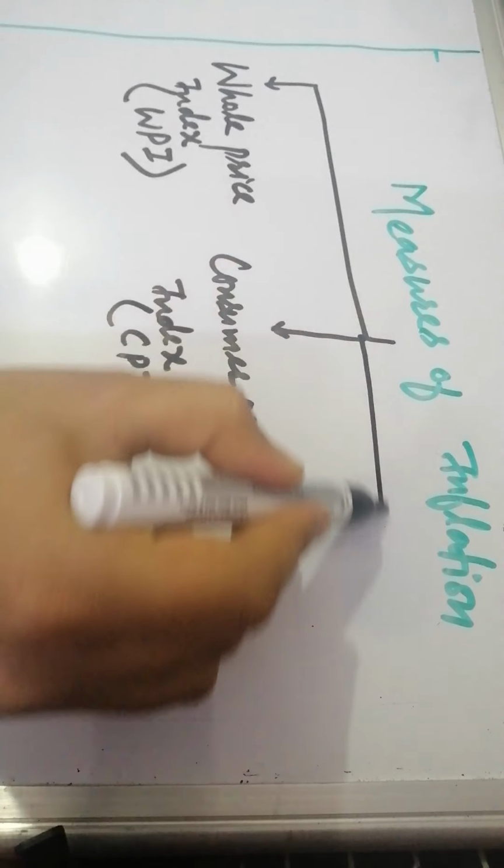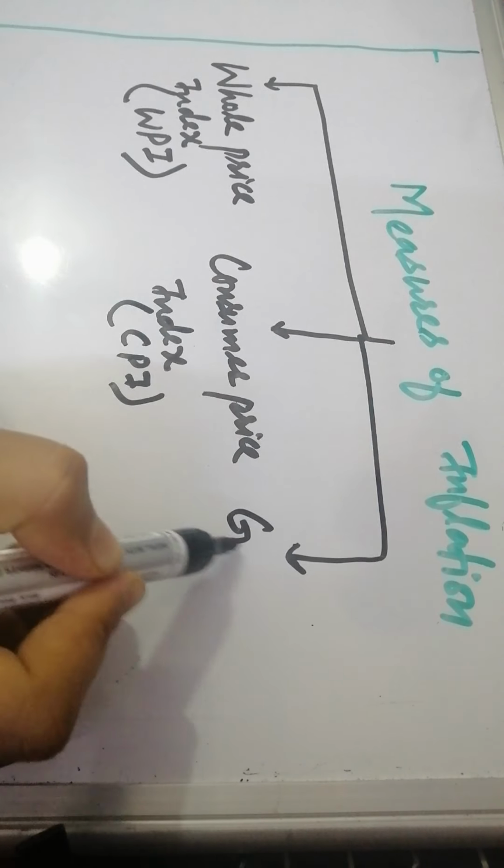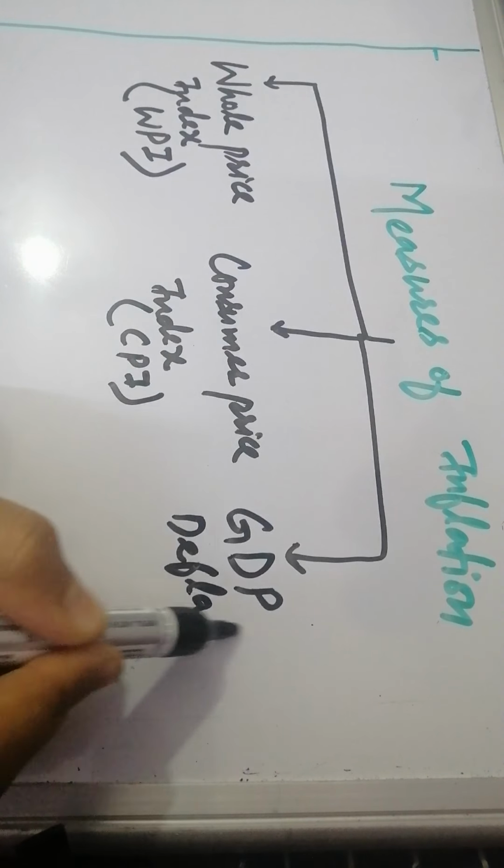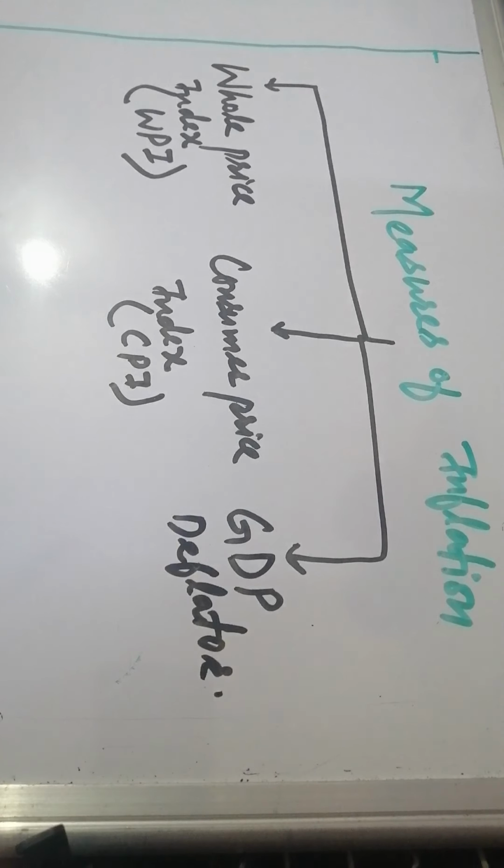And third is the GDP deflator. So these are mainly the three measures of inflation. Now let us look at each of them individually.